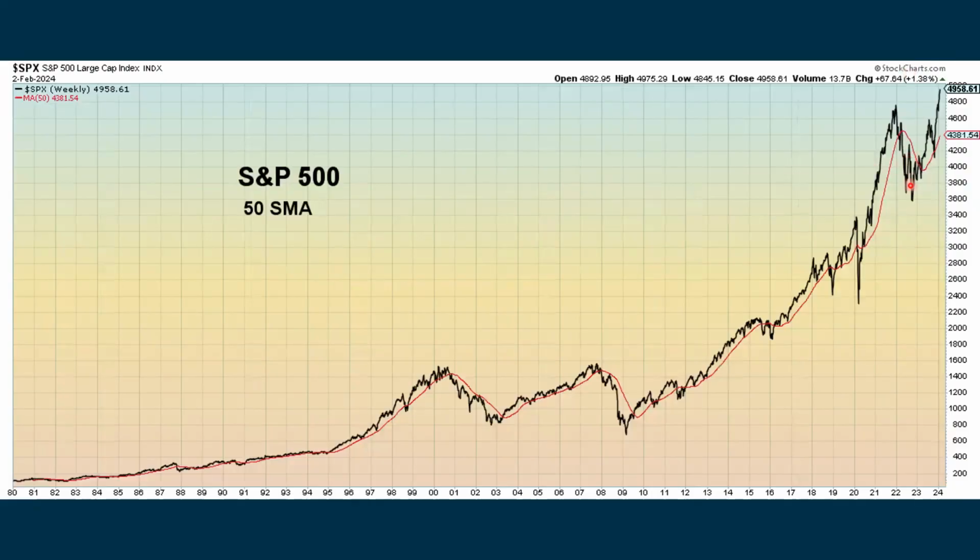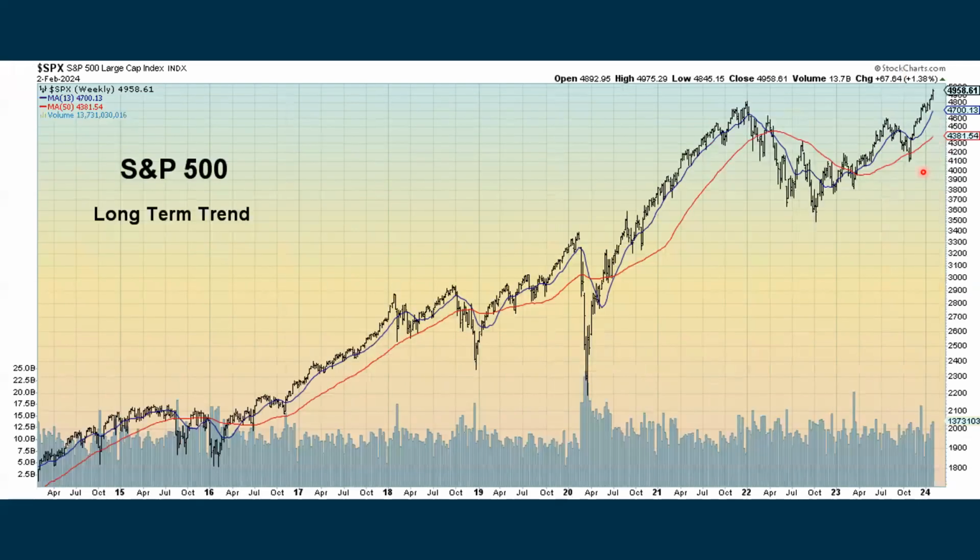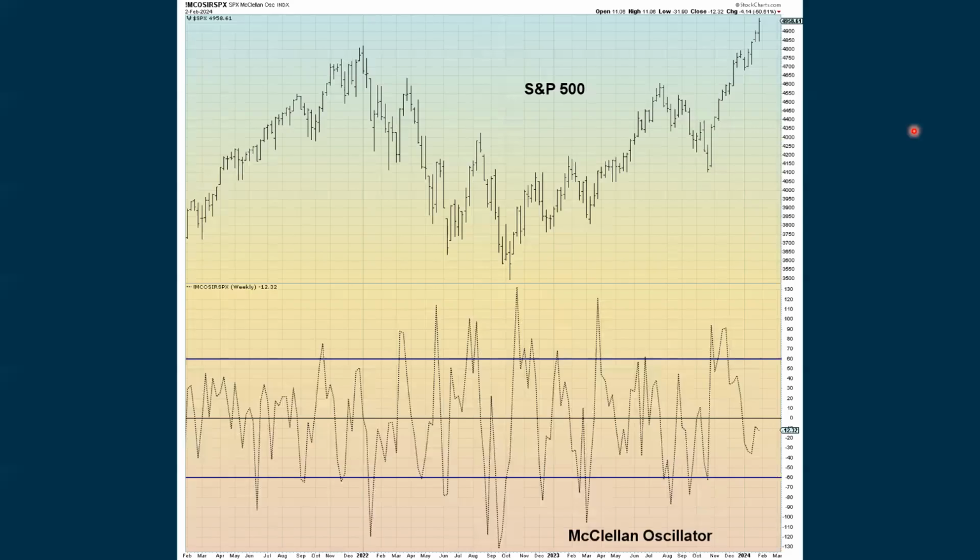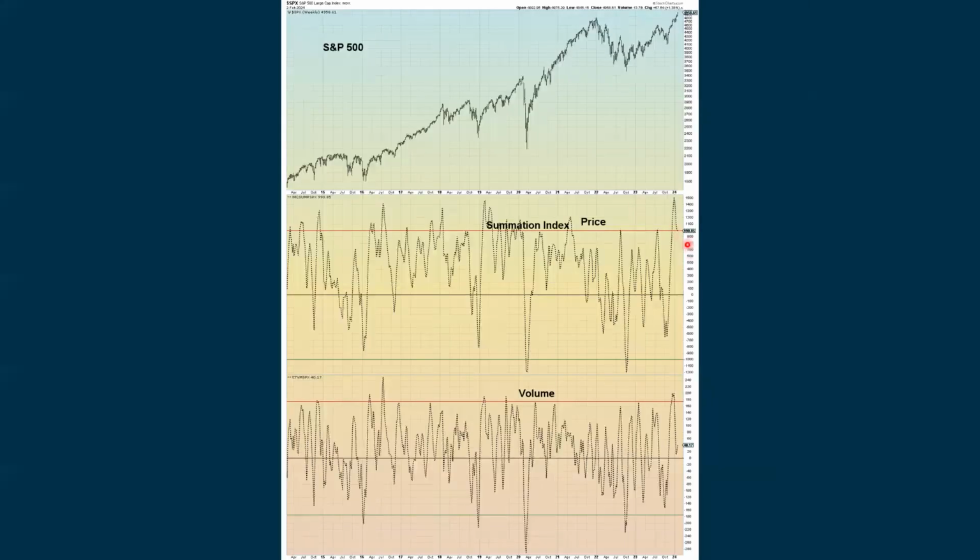So when we look at our trend, we're above the moving average based on 50 weeks, and price is above both. And so that is positive. We're also seeing a positive trend with the moving average crossover. We're still below zero with the McClellan oscillator, and we're seeing a little bit of a negative divergence there on the daily charts as well that I'll show you later. We actually declined just a little bit. We're coming down after being extreme with the summation index based on price. We actually turned up slightly based on volume, and we're above zero.